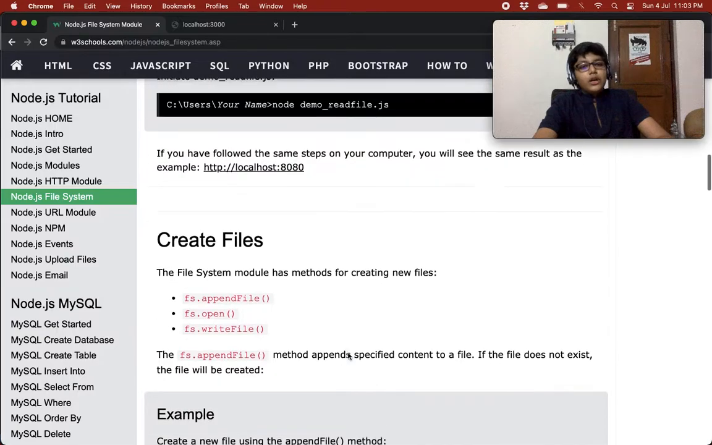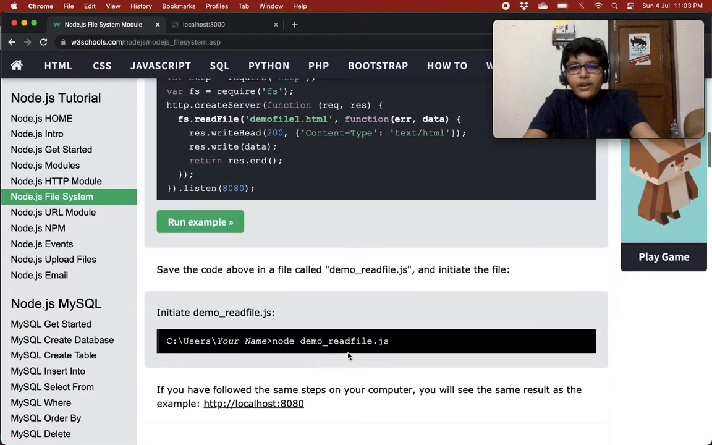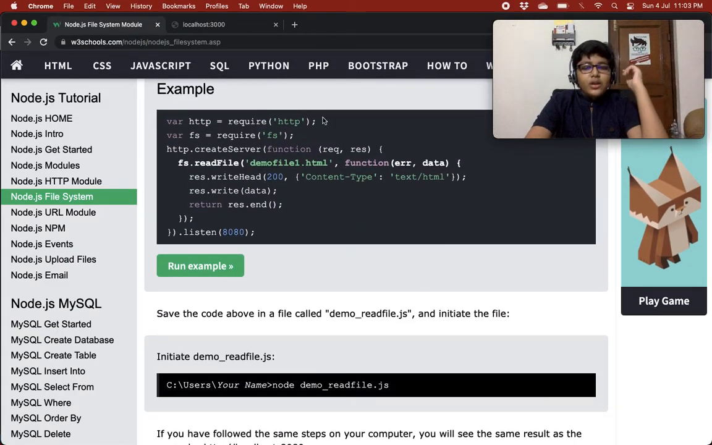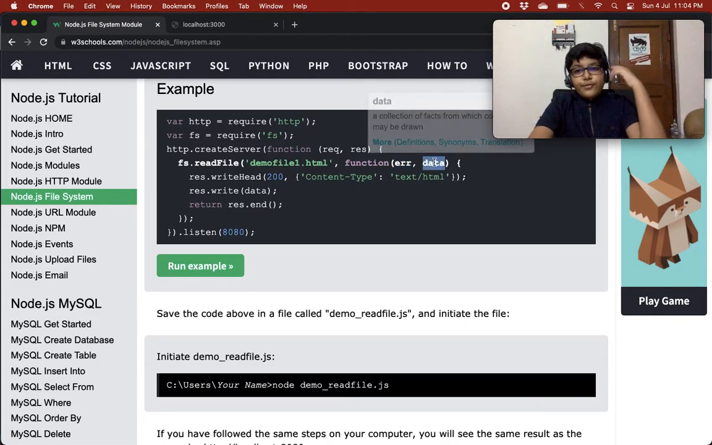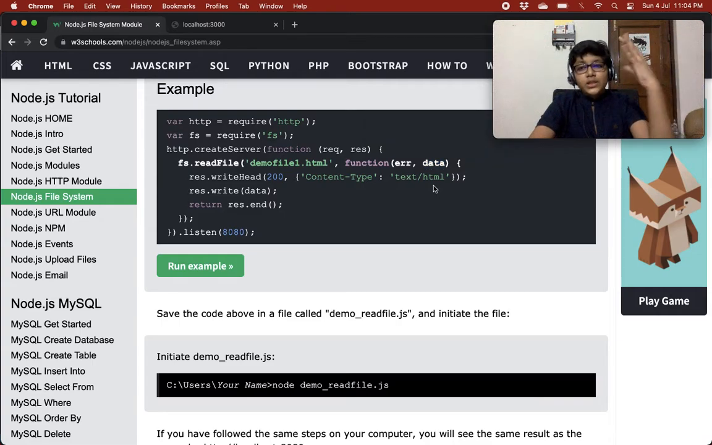Now we have learned how to read the files. Reading files is very easy. You just give the file name. There's a callback function. It gets error or data. So if there's an error, it would get the error, and if there's no error, it would get the data of the file. So it would get all the data of the file.